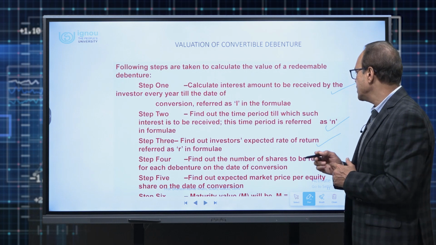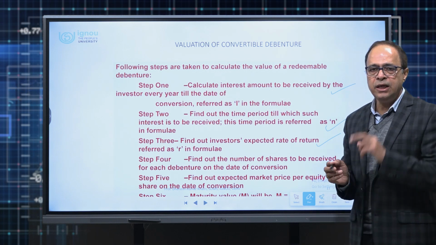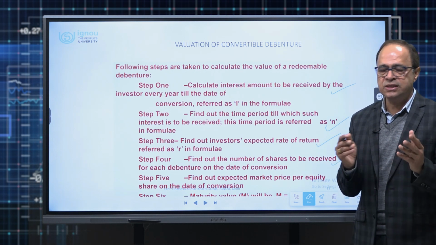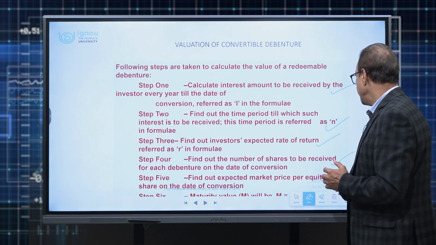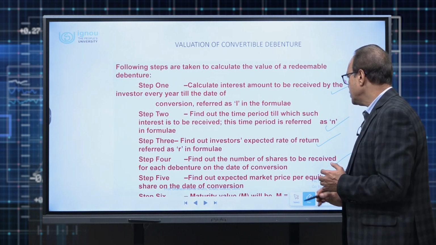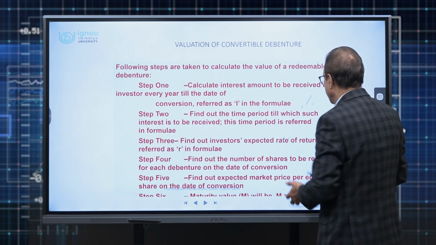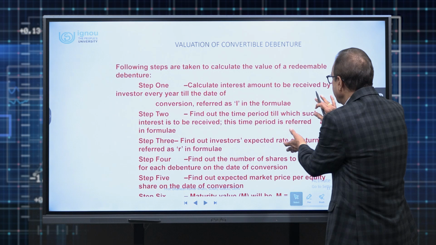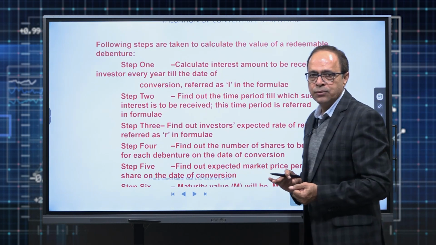Step four, find out the number of shares he is going to get in lieu of each debenture. It may be 2 shares, 5 shares, 10 shares and something like that. And last, we need to find out what is likely to be the price of the share on the redemption date or conversion date. That price will be used to calculate the maturity value.